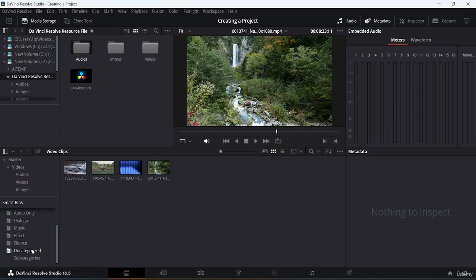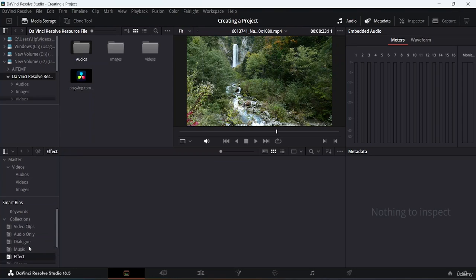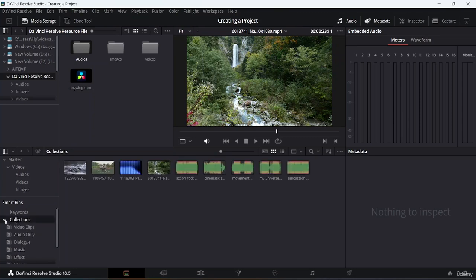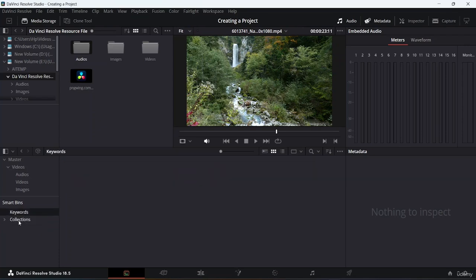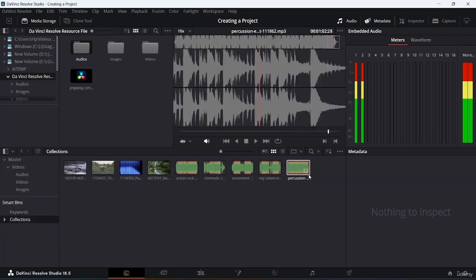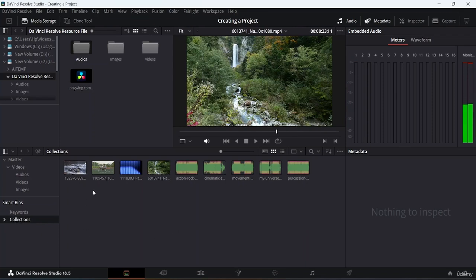Also, if I go down into these collections, music, effects, silence, uncategorized, subcategorized, you can see I don't have anything there yet. I will close this, and under keywords, I don't have anything as well. But under collections, you can see I do have all of these collections, and also all of these folders.